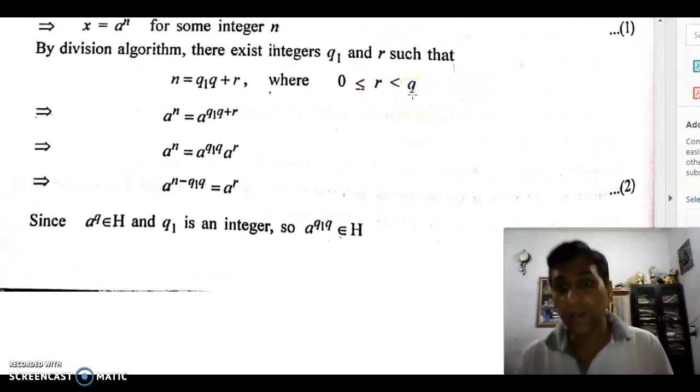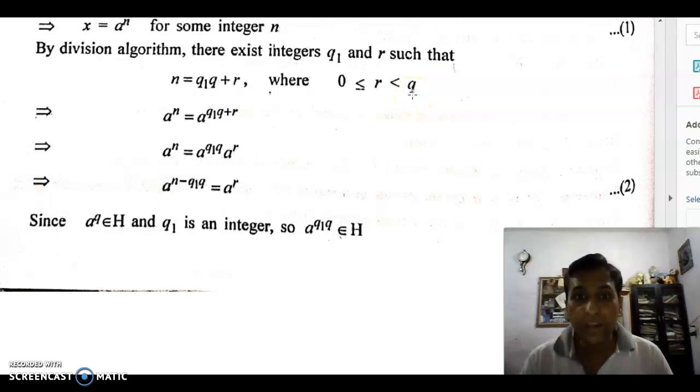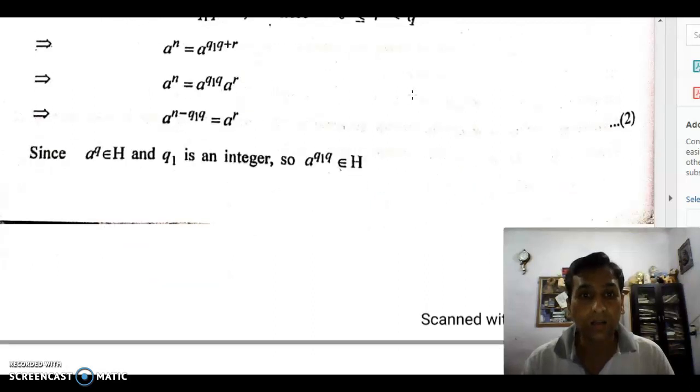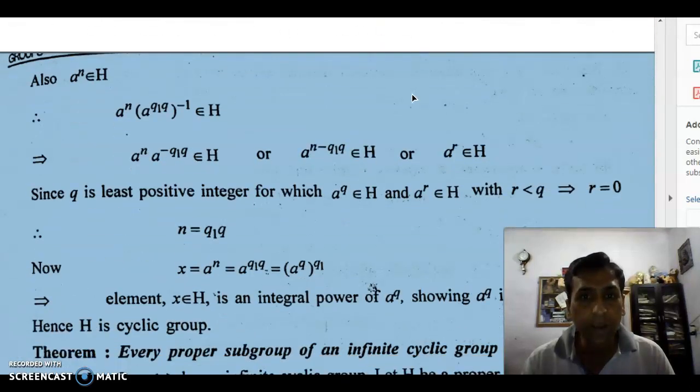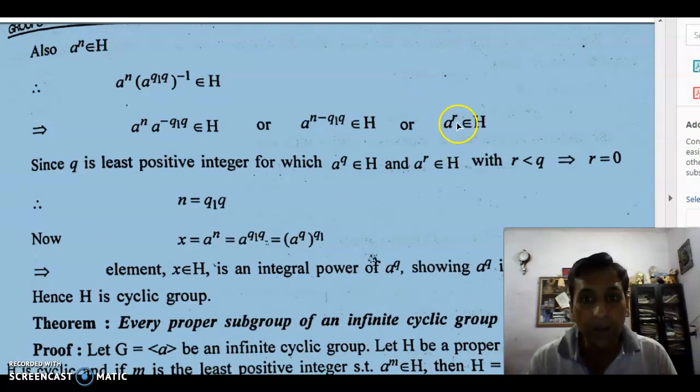But we have supposed that q is the least positive integer such that a^q belongs to H. So we find r, smaller than q, with a^r belonging to H. It means this is not possible, so this r must be equal to 0.